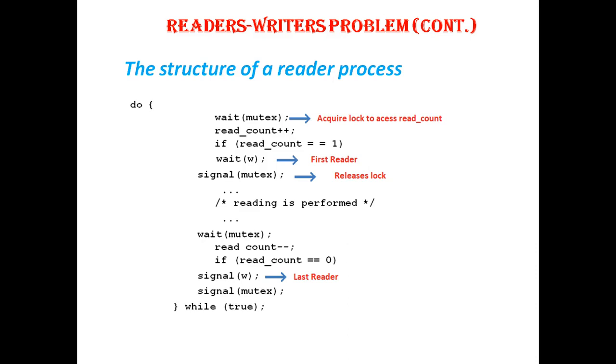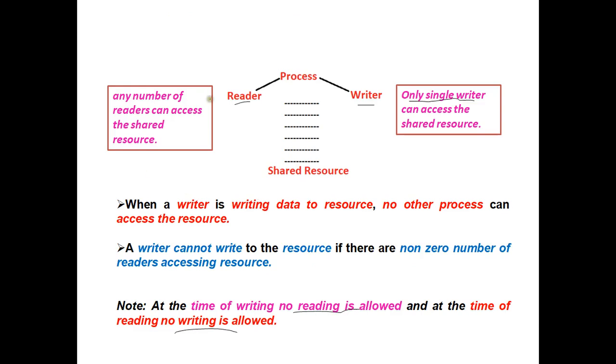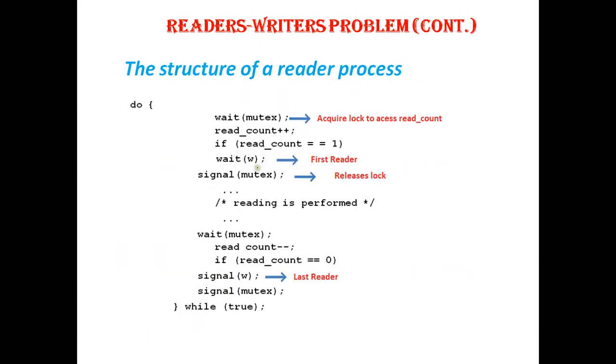But how does your reader process look now? It tells that any number of readers can access the shared resource. That is, I need to keep track of the readers. For that, I'll make use of the read_count variable. What does this read_count variable do? It will count the number of readers accessing the resource.